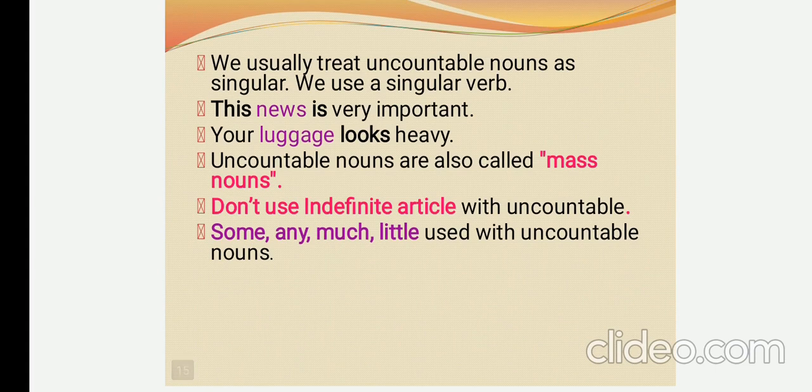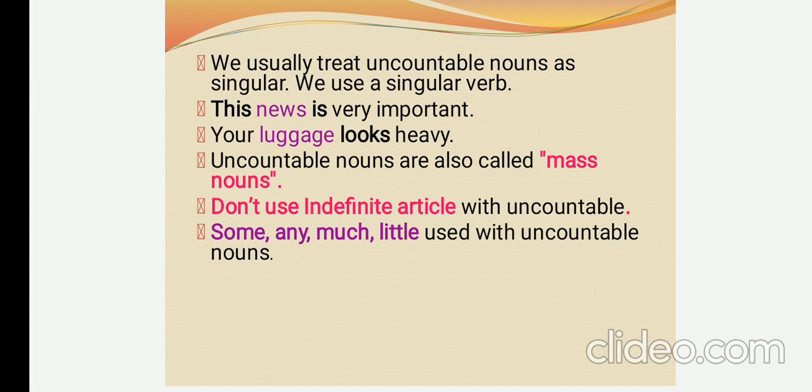We usually treat an uncountable noun as singular. Though they seem plural in number, we use them as singular. For example, this news is very important. Your luggage looks heavy. So luggage and news remain the same in plural form. Whether plural or singular, we consider them as singular.